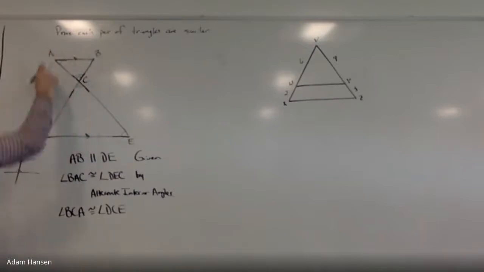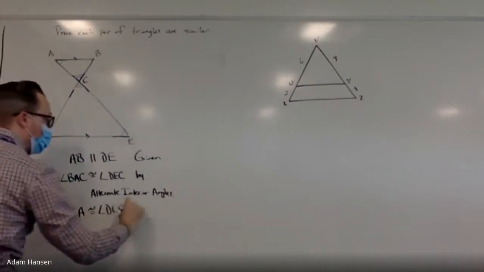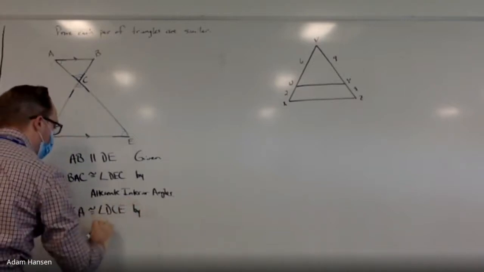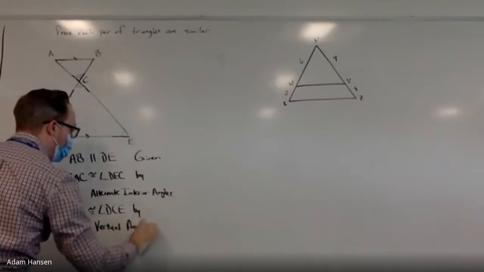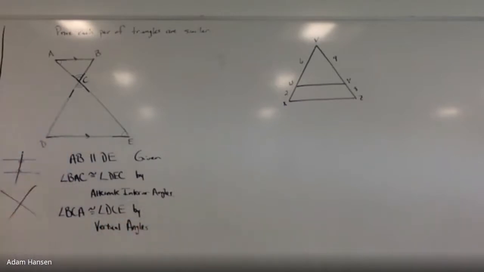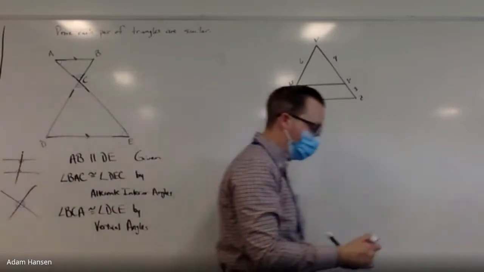BCA and DCE, this angle on bottom, are what are called vertical angles. Vertical angles come about when two lines intersect like that. When two lines intersect, it creates a couple pairs of vertical angles. Pair on top and bottom have to be of equal measure, as do the left and the right pairs. Also the same. Vertical angles.